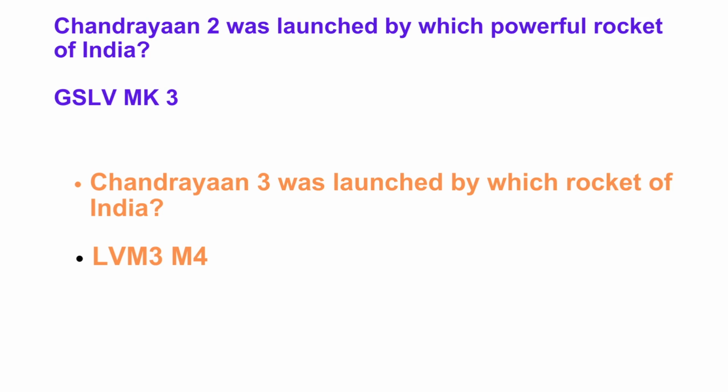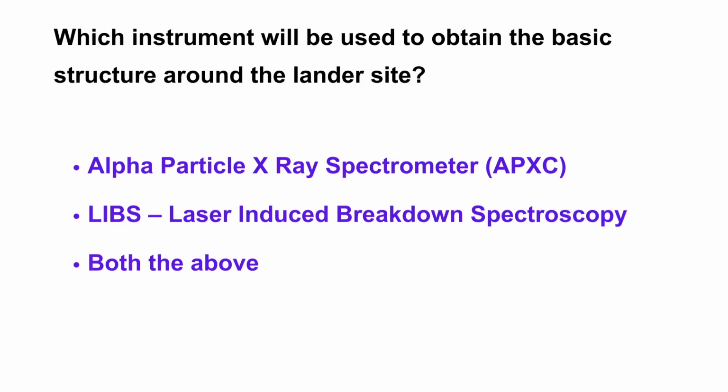Chandrayaan 2 was launched by which powerful rocket of India? It is GSLV Mark 3. Chandrayaan 3 was launched by which rocket of India? LVM-3M4. LVM-3M4 was used to launch Chandrayaan 3.